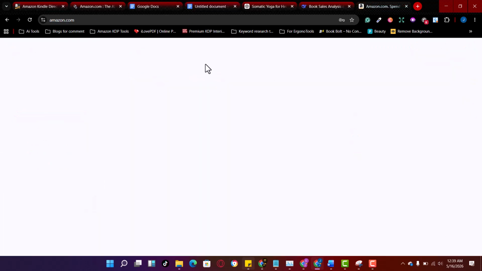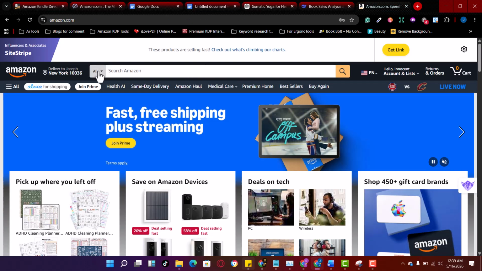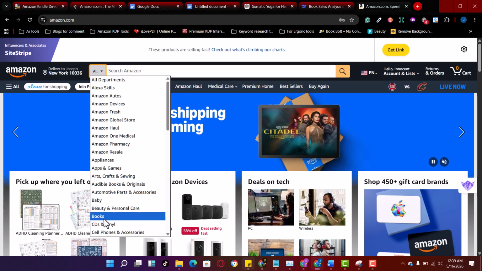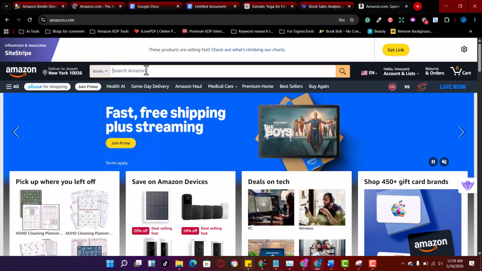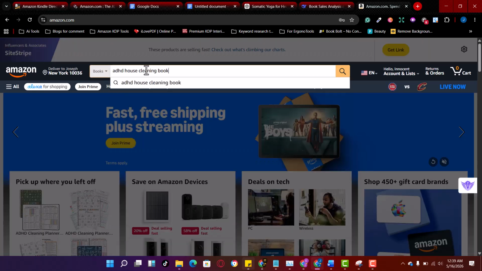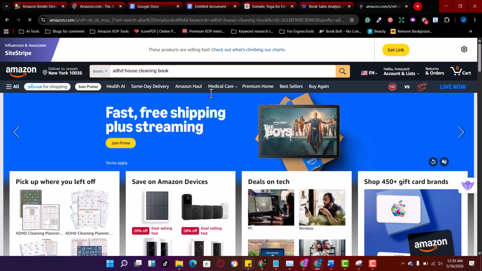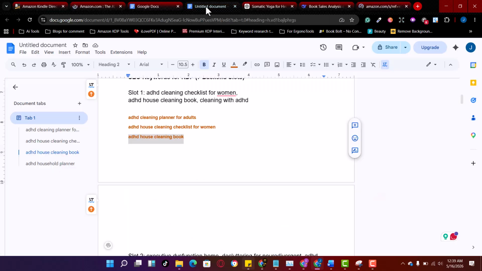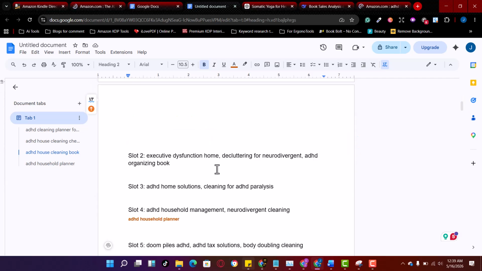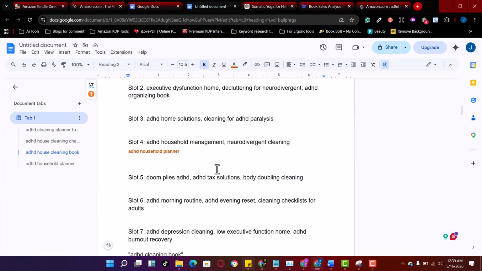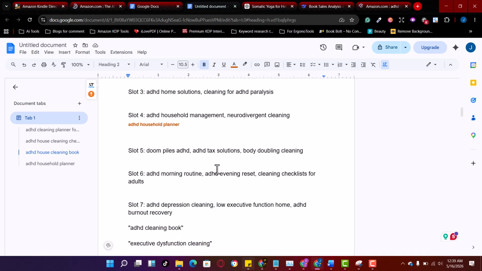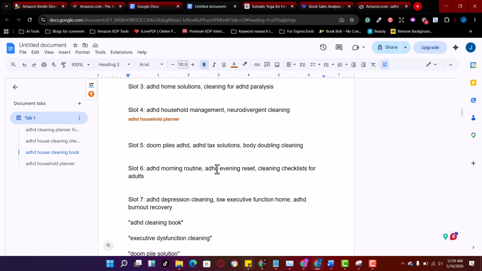If we are going to rank for this particular keyword, I'm going to go here and select books, and then I'll just search for ADHD cleaning books. Let me see if I can also see. I think there's one of the keywords that we saw that was very low, which had about 7 results. I think it was dome something. Let me look for that. Okay, this particular one, dome pie ADHD. So let me look for dome pie ADHD, copy it.